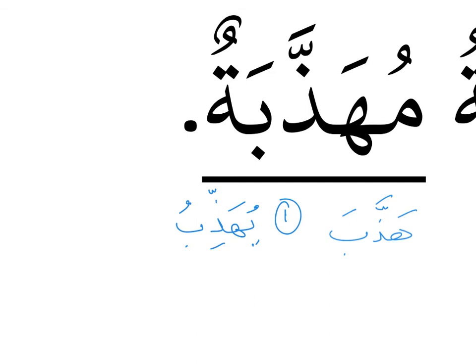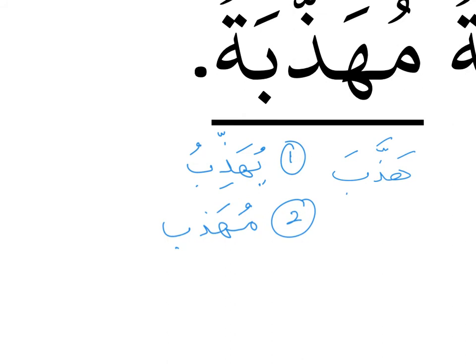Now, yuhazib. Okay, that is the first step. Second step, you change the ya to mim, mu. Okay, that is the second step. And the last step is you make sure that the second last letter is with a kasrah. So we don't read muhazibun. Instead, we read muhazzabun.